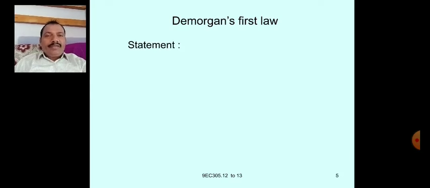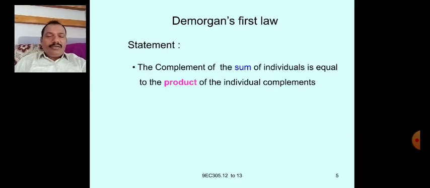Let us see De Morgan's first law. It is stated like this: the complement of the sum of the individuals is equal to the product of the individual complements. Like this: (A plus B) whole bar equals A bar dot B bar.